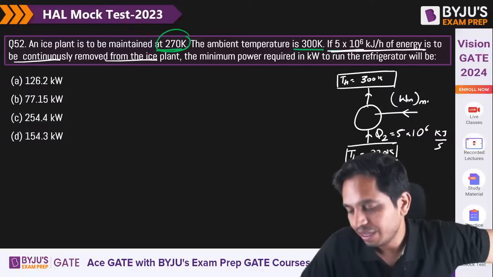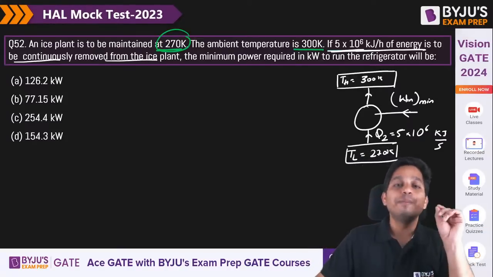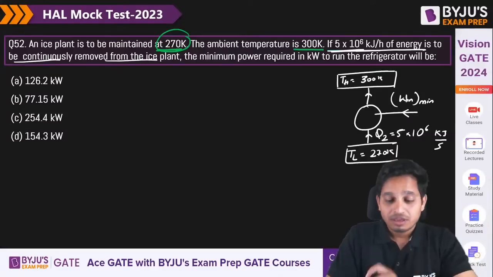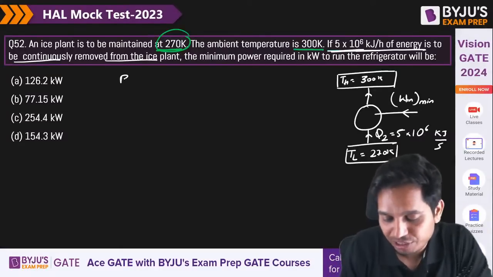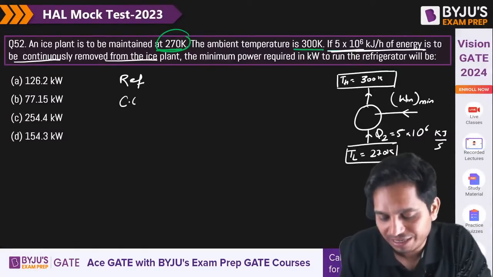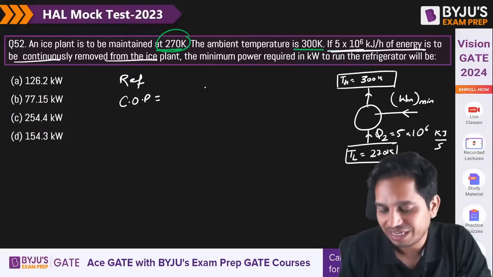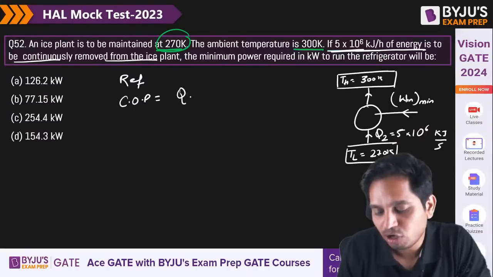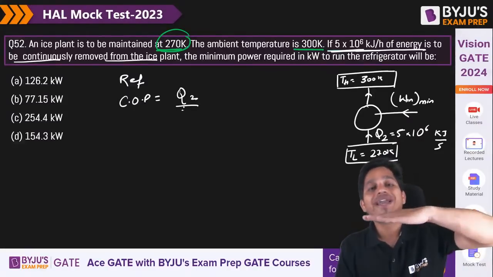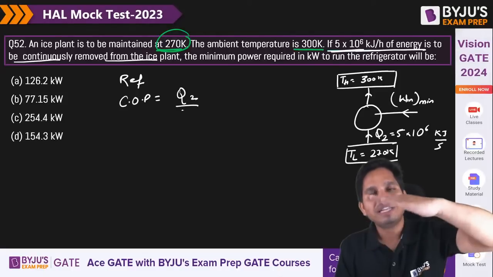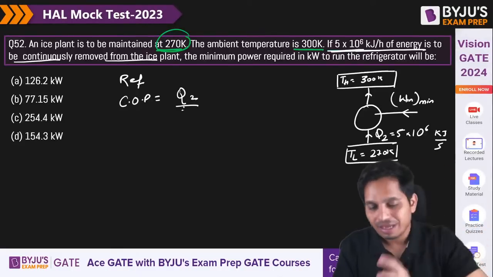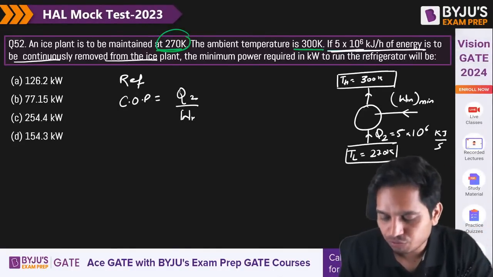Especially, they have given the word minimum. This is a refrigerator, so COP of a refrigerator is the desired output, which is to maintain the lower temperature, so the heat you need to take out is Q2, and the required input is work input.